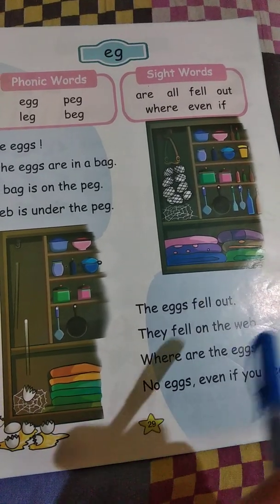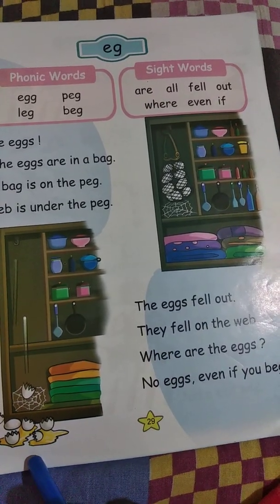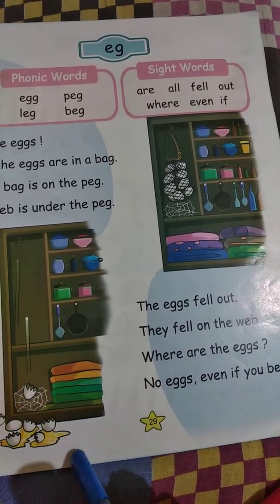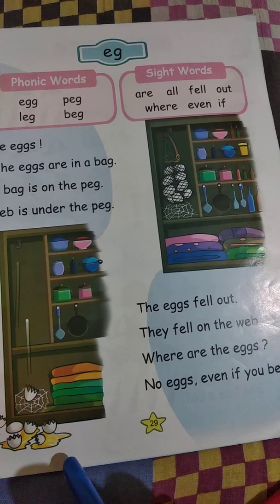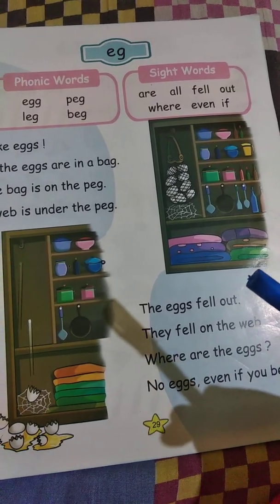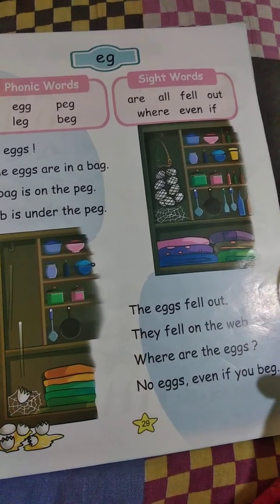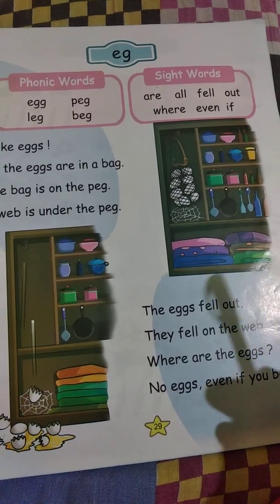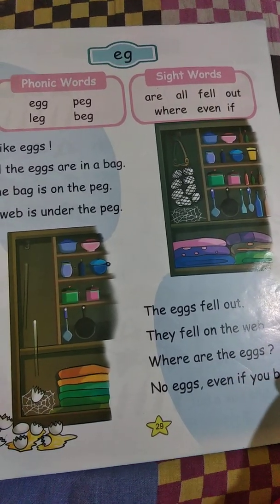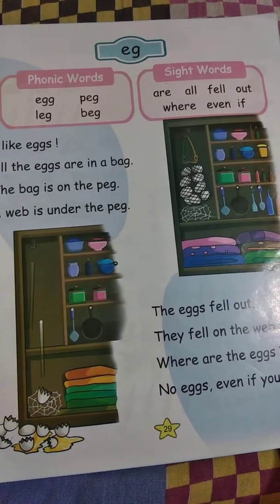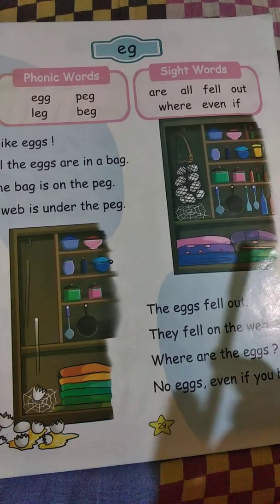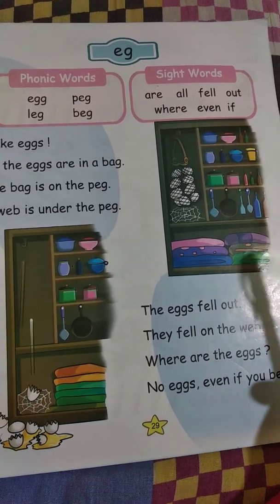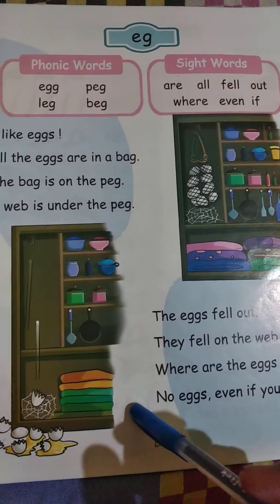Here you can see the eggs fell out and they fell on the web. They fell on the web. Where are the eggs? No eggs, even if you beg. Why are there no eggs? Because the eggs fell out and the eggs are broken. So there are no eggs. So no eggs even if you beg.